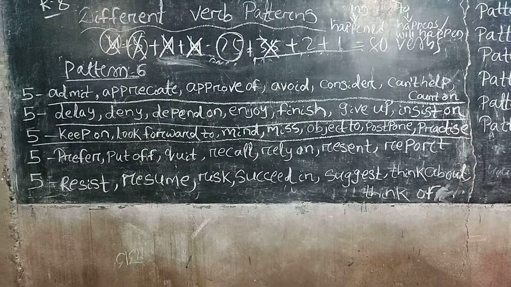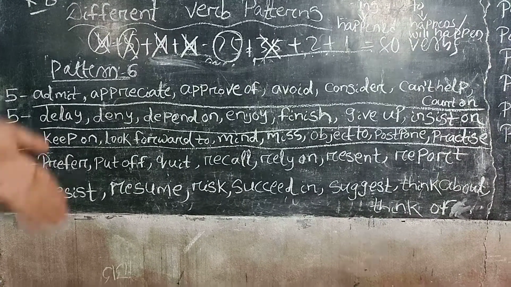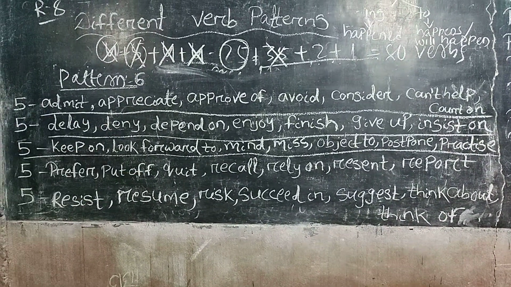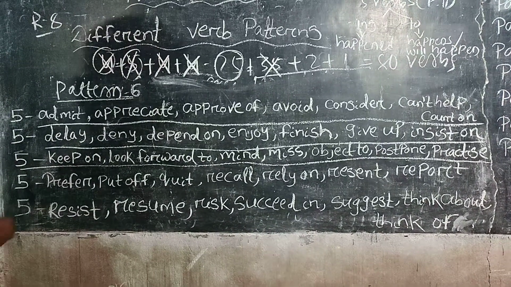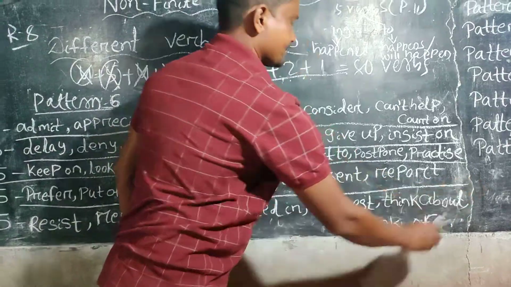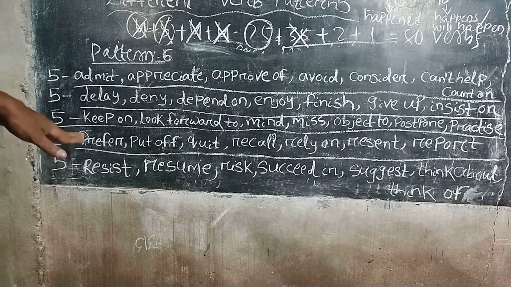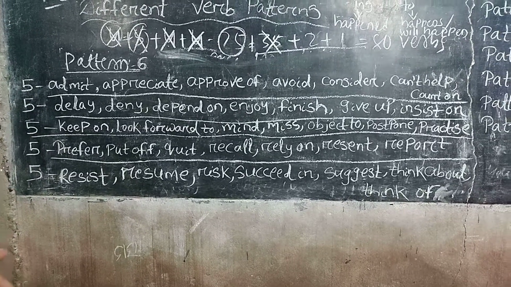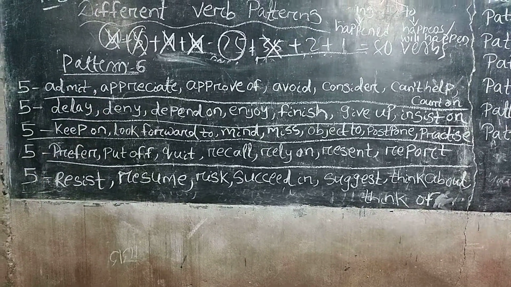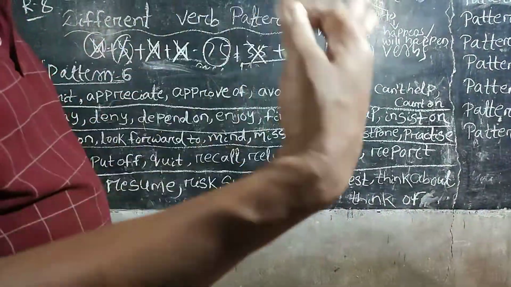Row number 4: prefer, put off, quit, recall, rely on, resent, report. Finally, row number 5: resist, resume, risk, succeed in, suggest, think about, and think of.